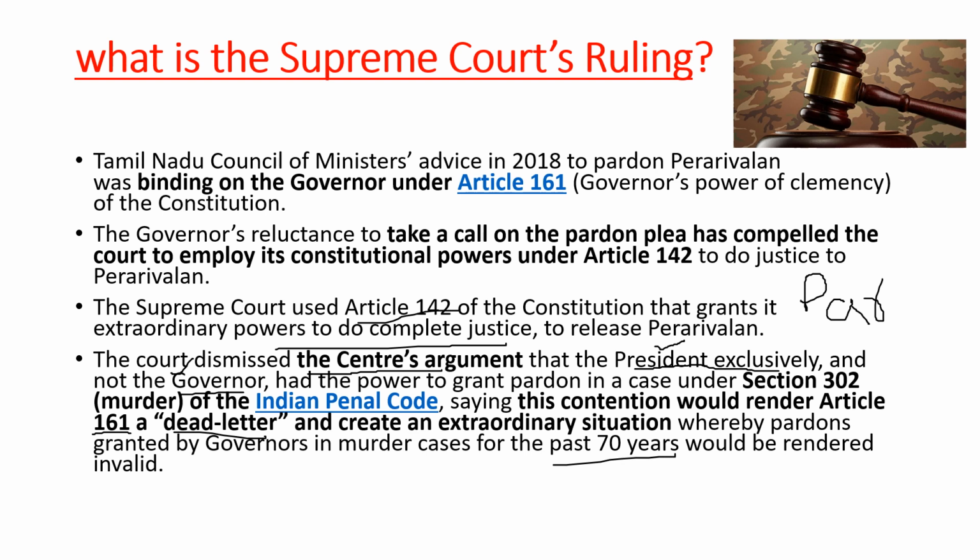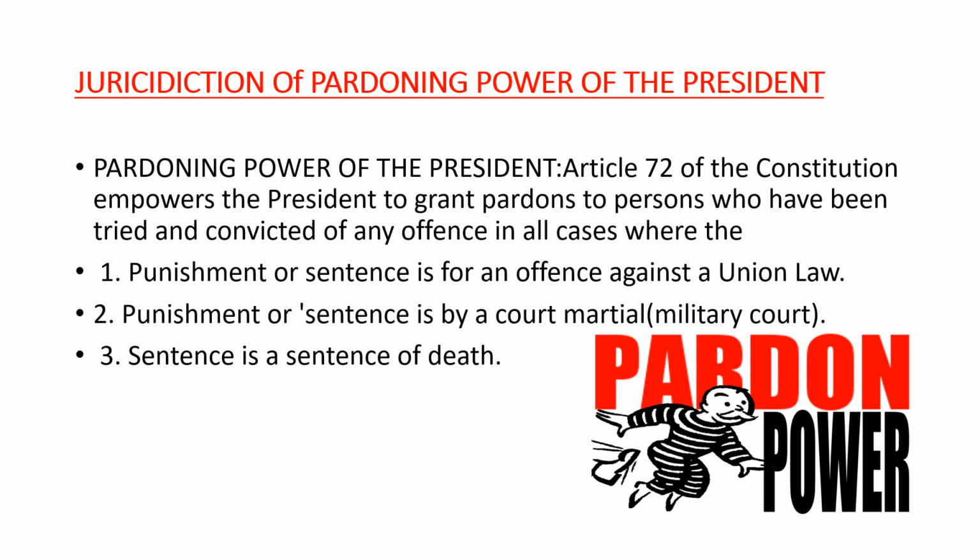So two things have to happen when it comes to the governor pardoning a person convicted for a death sentence, unlike the president pardoning a person for a death sentence. So what is the jurisdiction of the president for death sentence? Under Article 72 of the Constitution, the president has the power to pardon persons who have been tried or convicted for any offences against union law. In that case, the exclusive power is with the president. Even for state laws also, but usually any offense against state law is done by the governor.